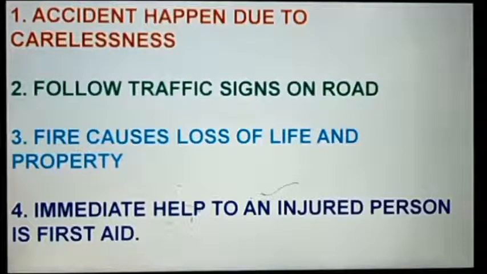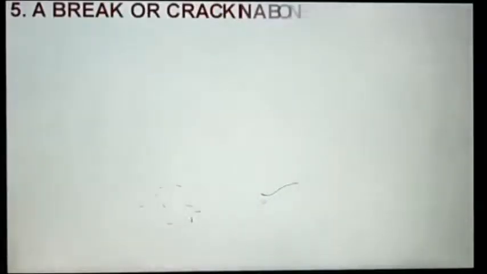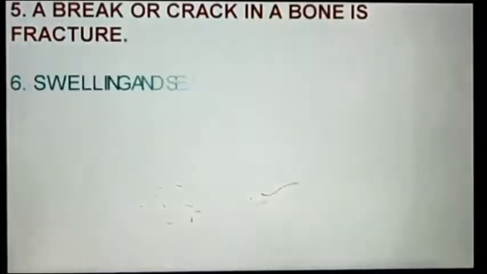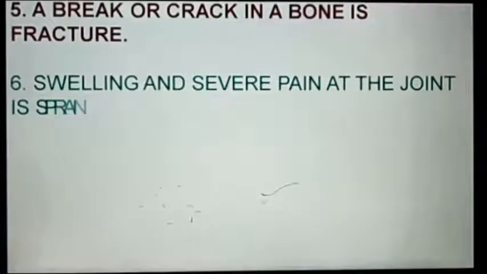Then we have understood about first aid. First aid is an immediate help given to an injured person. And if we give first aid, what will happen? The person's life can be saved and the situation will not become worse.